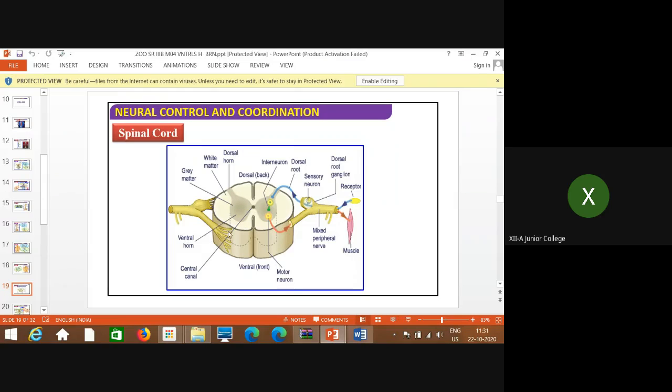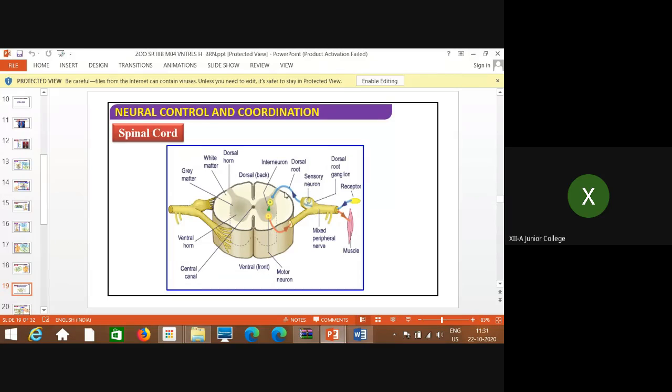Similarly, the gray matter extending to the white matter on the ventral side is called the ventral horn. One more thing you can see in the diagram is the central canal.